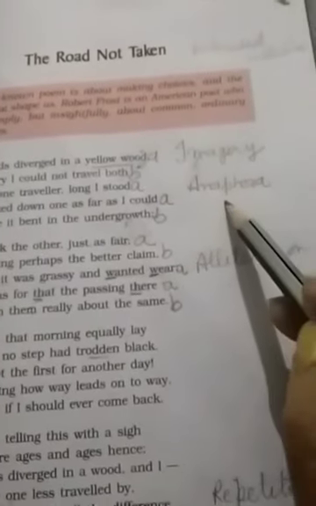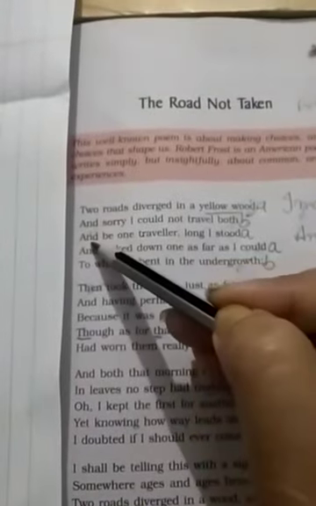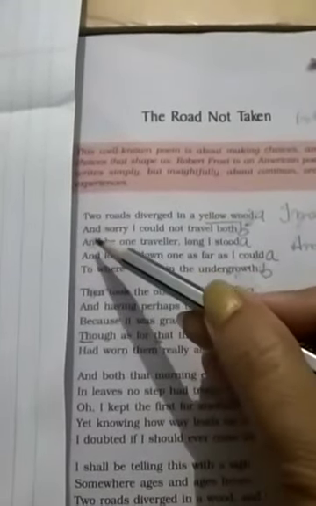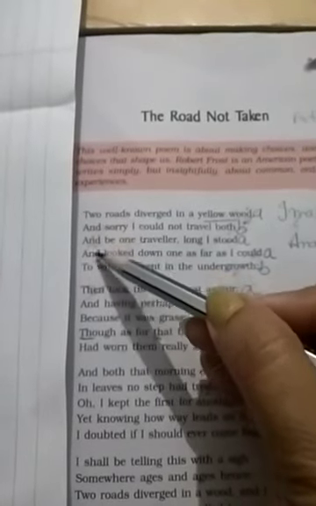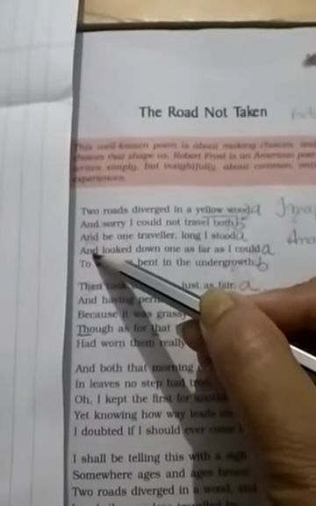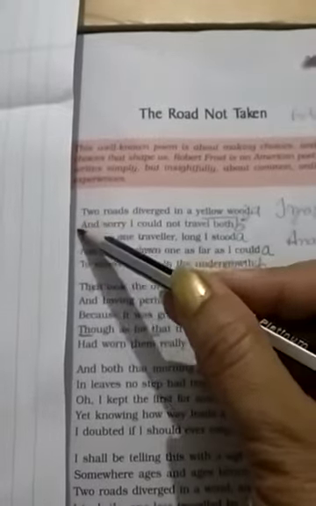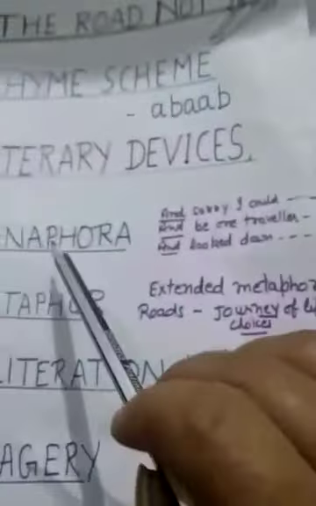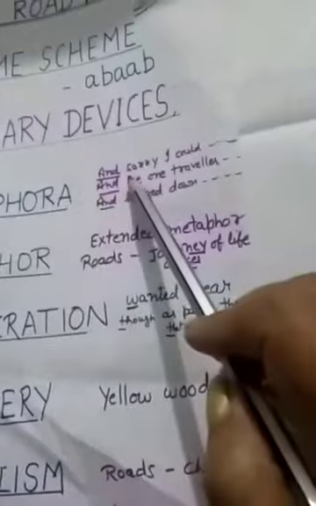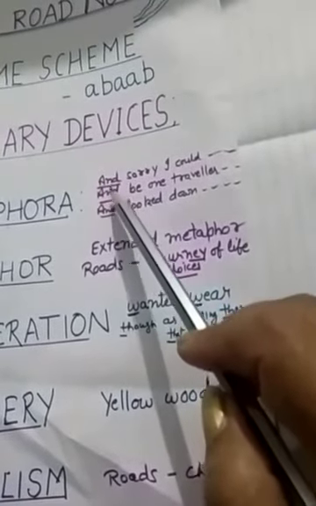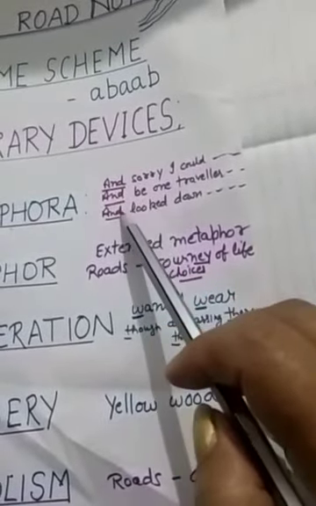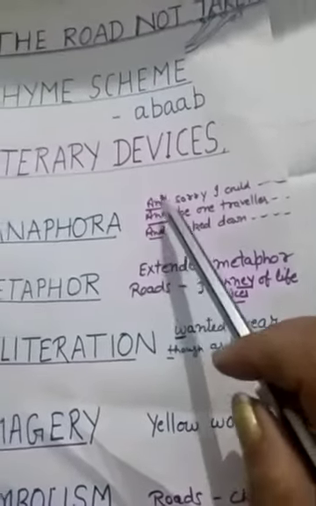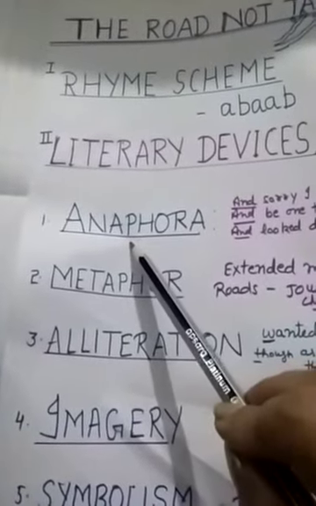The next example is of anaphora. Anaphora is when the same words are repeated at the beginning of two or more lines. Here we can see the beginning word is the same in three consecutive lines, that is the word 'and'. That device is called anaphora.